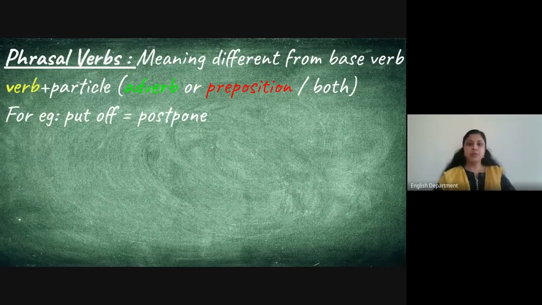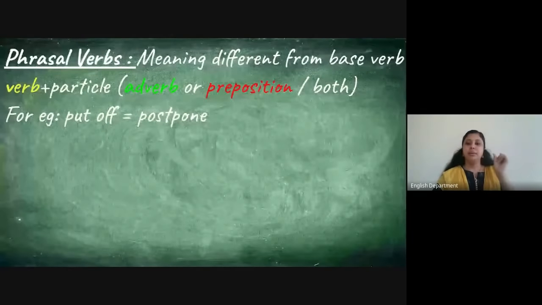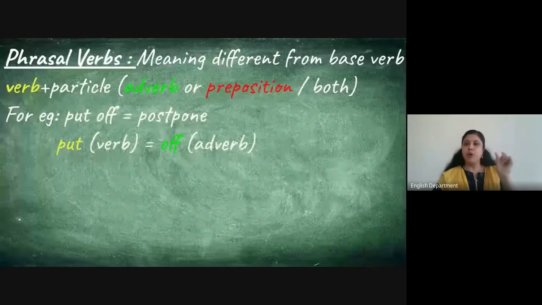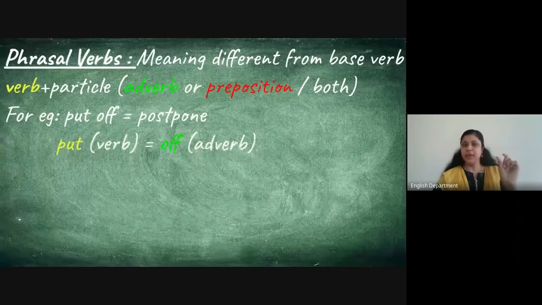When I want to postpone something, I'll say I have put off the meeting for tomorrow. Okay, postponed. So here you can see put is the verb, action, and off is the particle, off is an adverb. Okay, so verb plus adverb.